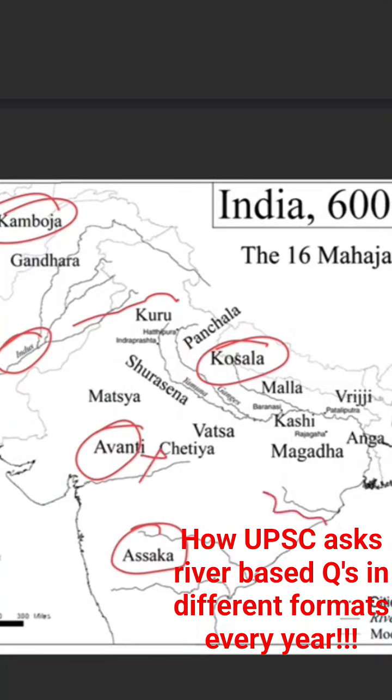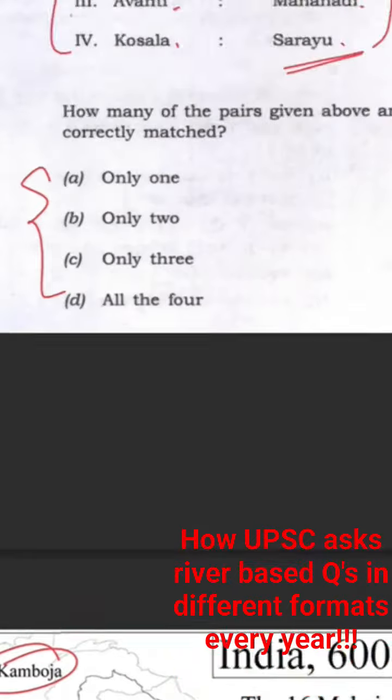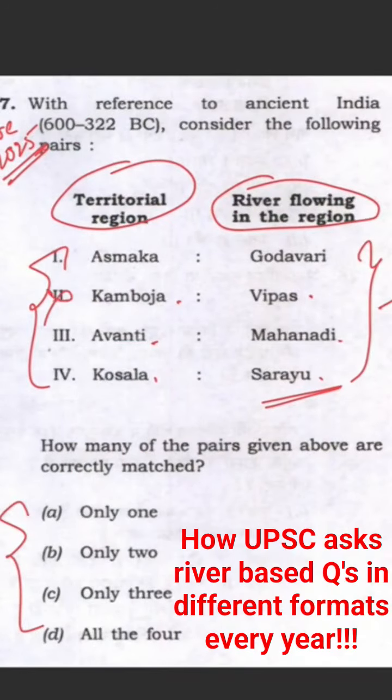Mahanadi is somewhere here. And then Kausala, with Kausala, they have given Sarayu, which, yes, flows here. So the pair given is correct. It is in the Ganga river system. It's actually a tributary of Ghagra river. And then Asmaka, they have given Godavari. So Godavari again flows here. So this is also a right pair. Hence, this is wrong, wrong, right, right. You come to the answer of only 2.